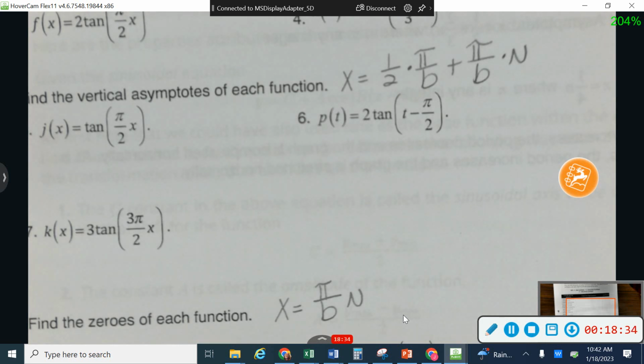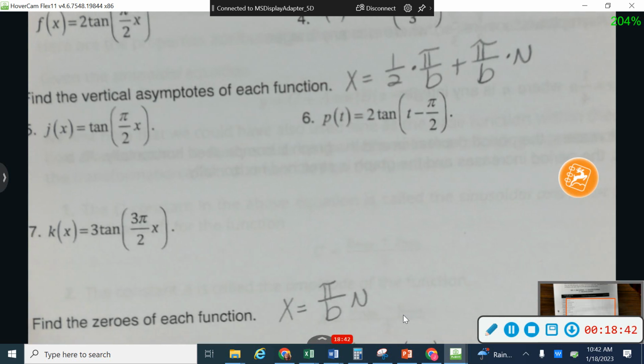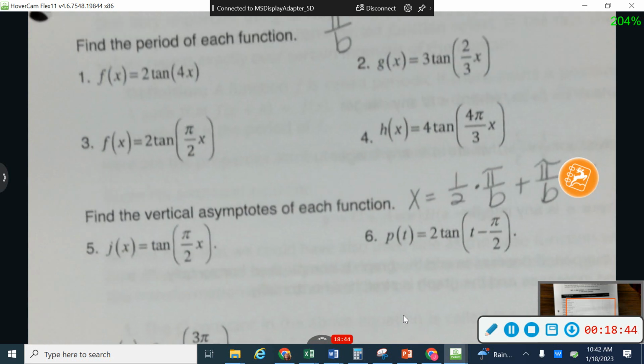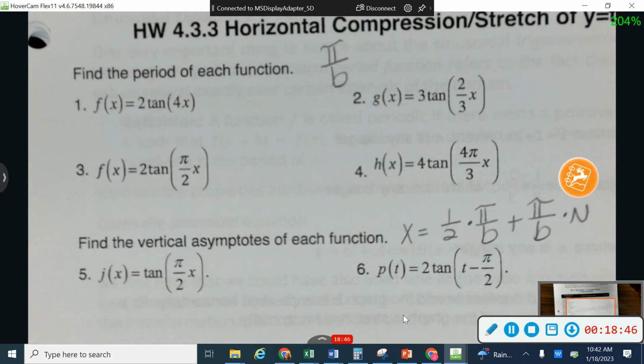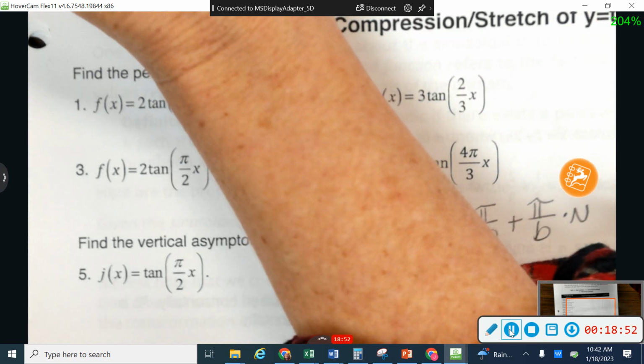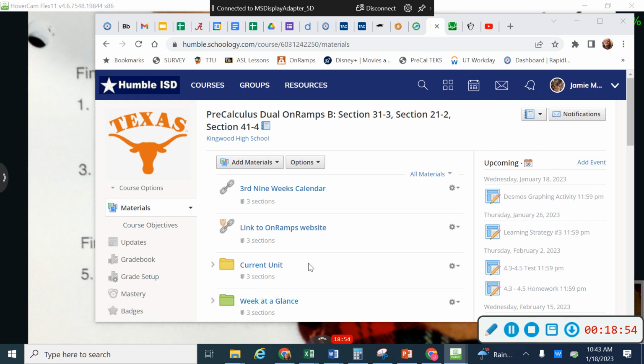Okay, what I'd like for you to do next is in Desmos. So let me tell you what you're going to do first, and then I'll give you some time to work. So in Desmos, we're going to explore the idea of the sine, cosine, and tangent graphs.